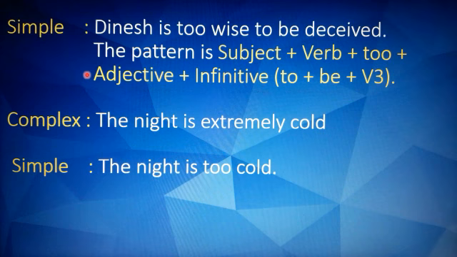And one more example I have given here, the second type. "The night is extremely cold", as we had done in rule 4. So your simple sentence will be "The night is too cold." So I hope you have understood all of rule 4 and you will be able to do it.